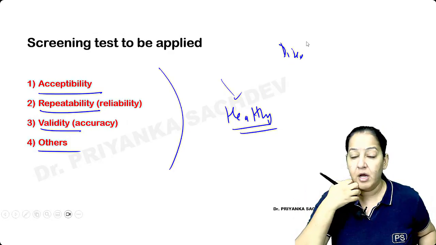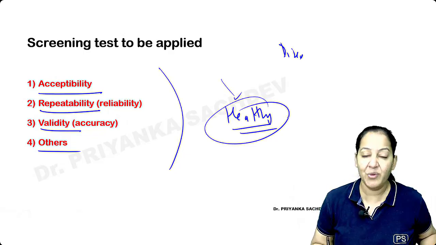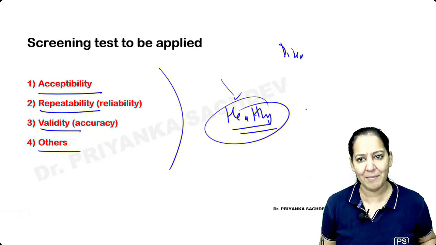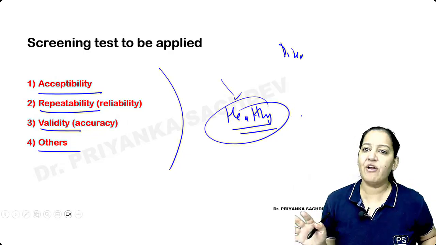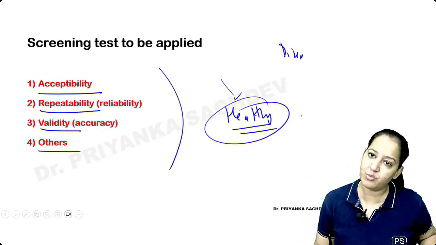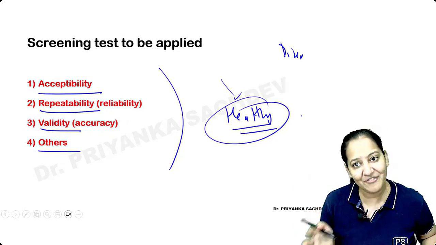They will cooperate. But imagine healthy people. You are asking them to do some test. They will say, no, no, I'm healthy. Why should I perform the test? You say, no, no, it's free of cost. Still they will say, why should I perform? Still, it's free, but I will not participate. So it's very difficult to convince them.